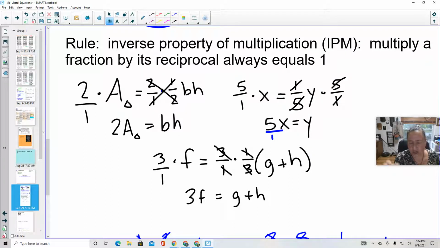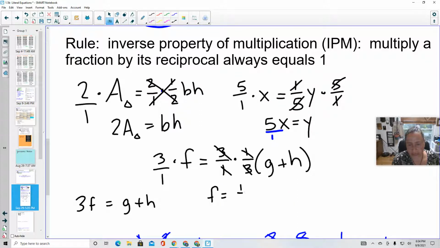I don't actually need to distribute that. So I could absolutely have distributed that, f equals 1/3 g plus 1/3 h. But then the way to get rid of those 1/3 is to multiply by 3, right? Multiply by 3, and I still end up with 3f.